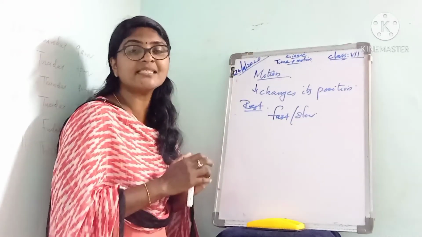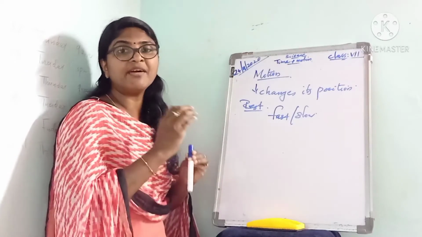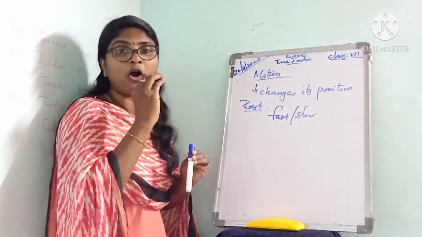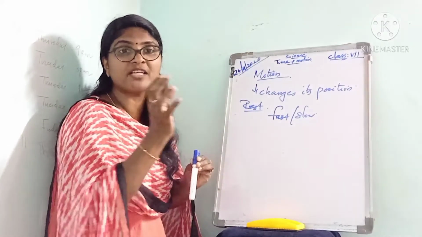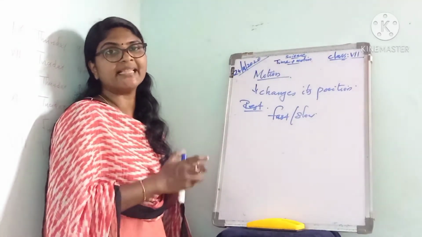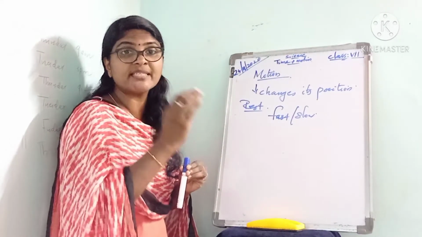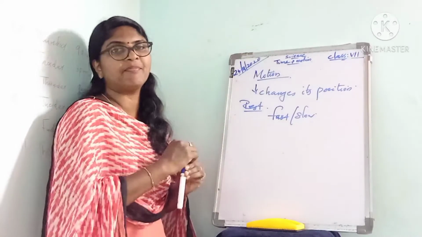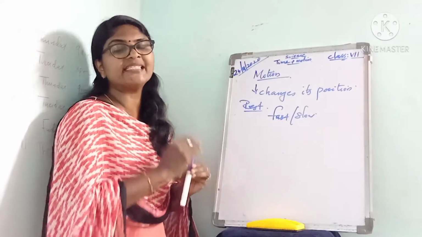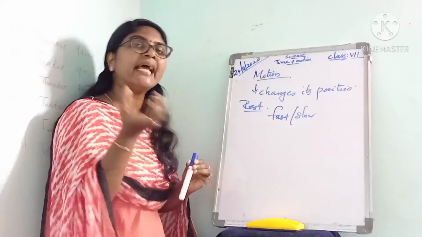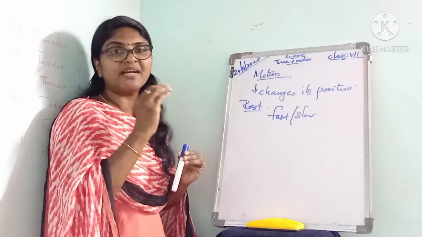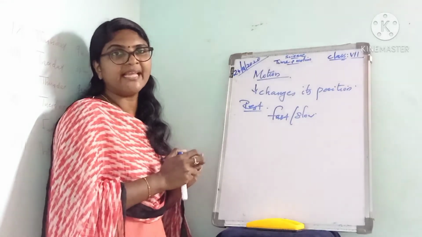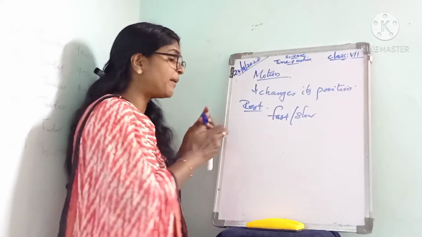The distance travelled by an object in a given interval of time helps us to decide whether the motion of the object is fast or slow. The distance travelled per unit time. In this way we can define the speed of an object.